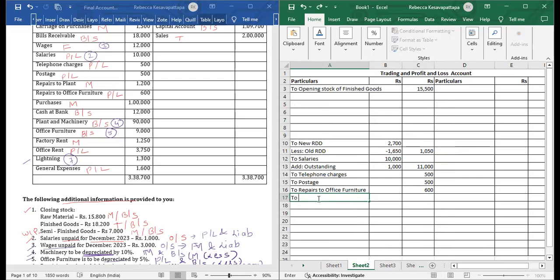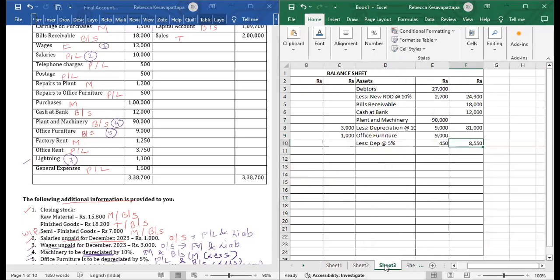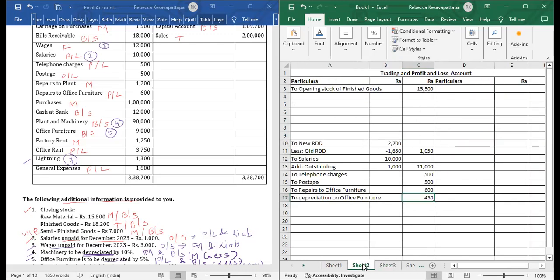So to depreciation on office furniture, we can write here amount 450.